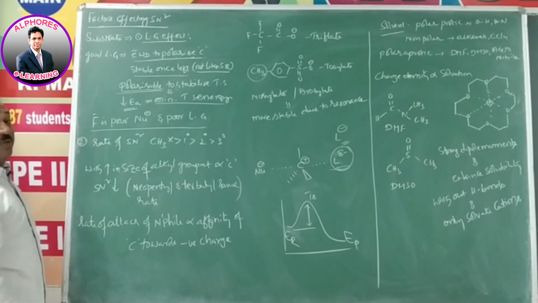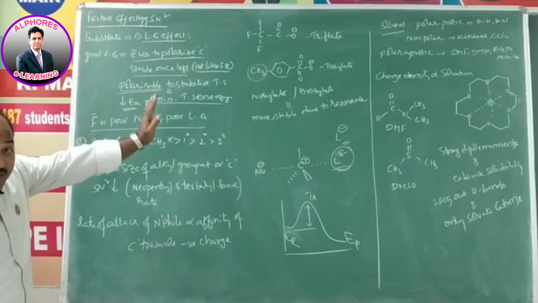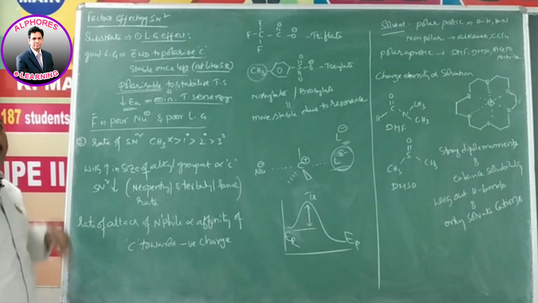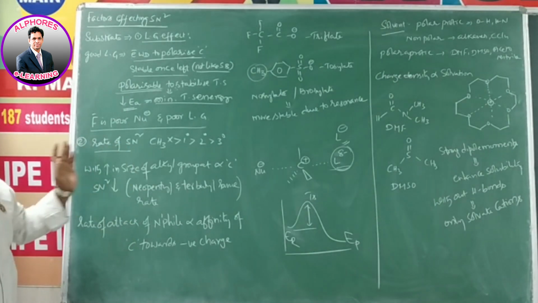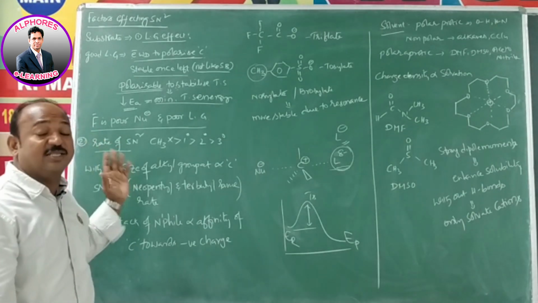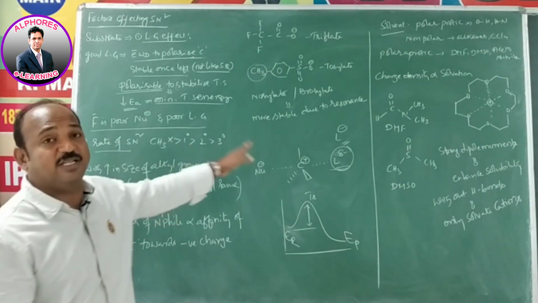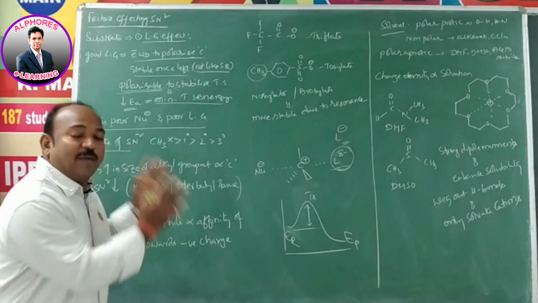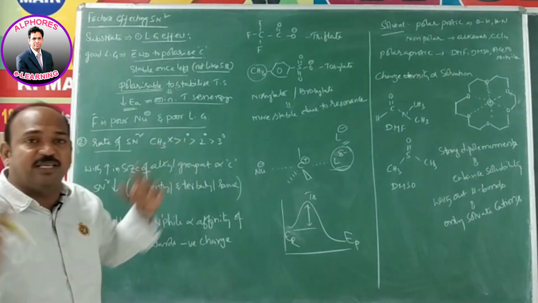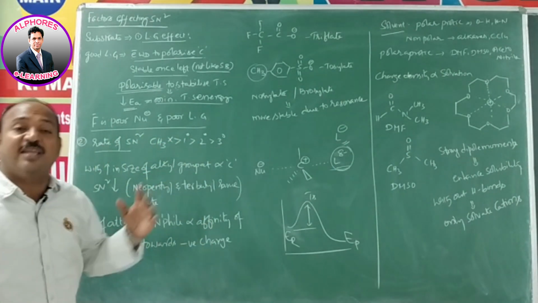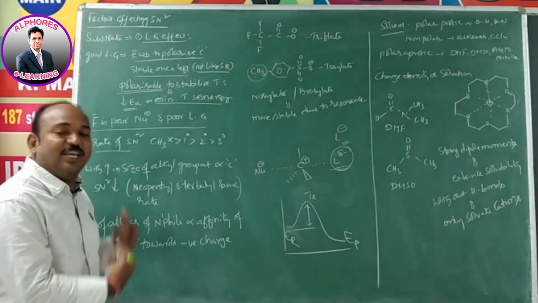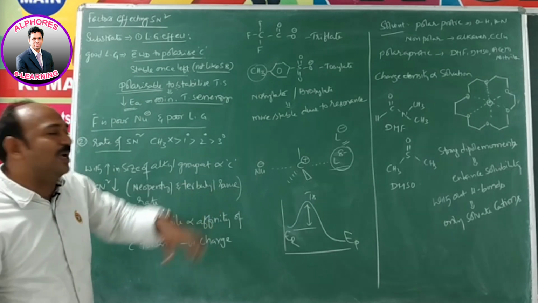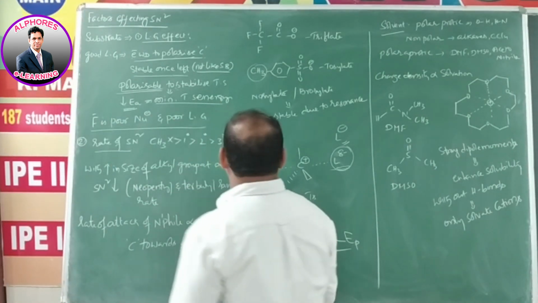Next, with respect to the substrate, one part is the leaving group, the second part is the remaining alkyl group. So with respect to the remaining alkyl group, if you consider the rate of SN2 reaction, methyl halides are more than primary, than secondary, than tertiary. Because with the increase in number of alkyl groups, steric hindrance increases. With increase in steric hindrance, a nucleophile cannot approach. Approaching tendency of nucleophile decreases.